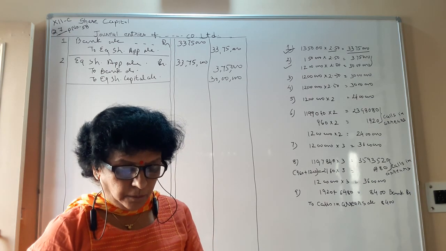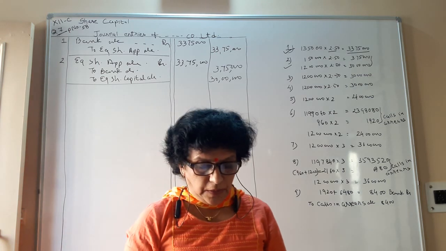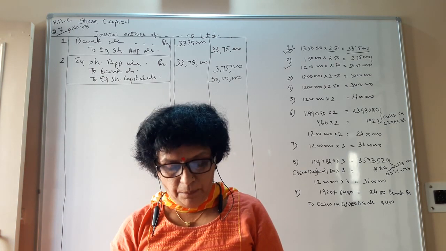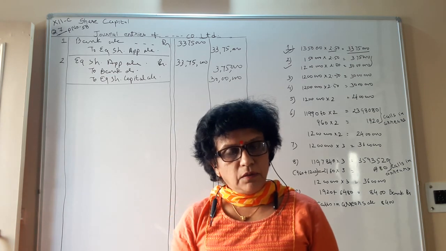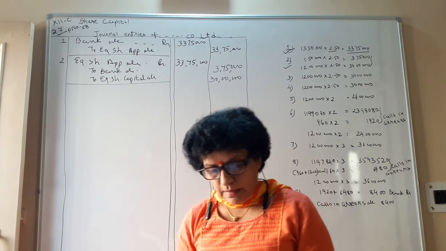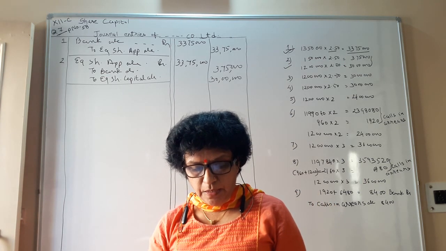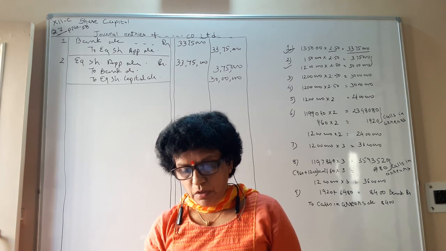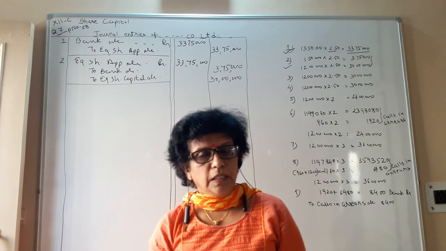Then we proceed. On allotment, the company is asking 2.50. On first call, 2 rupees per share. Final call, 3 per share. So all 4 calls the company is utilizing. Now here, Aishwarya, who was allotted 960 shares, could not pay the first and final call money.